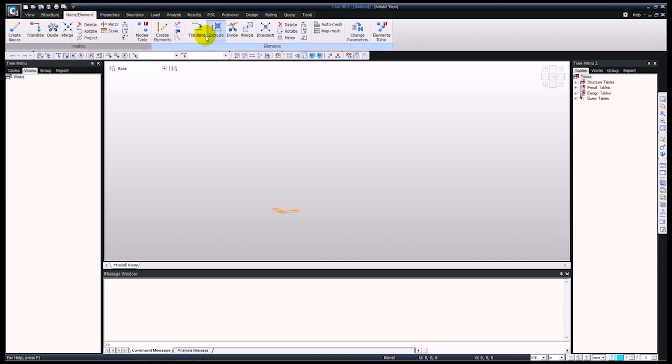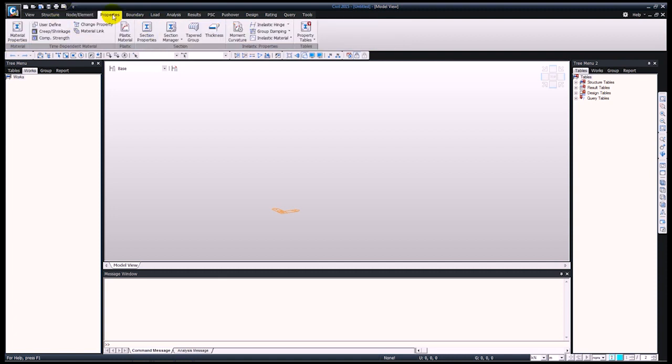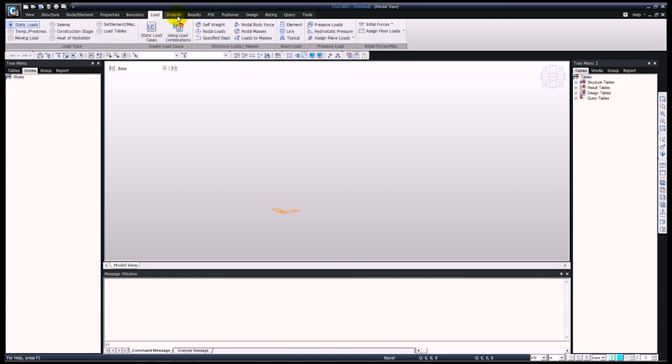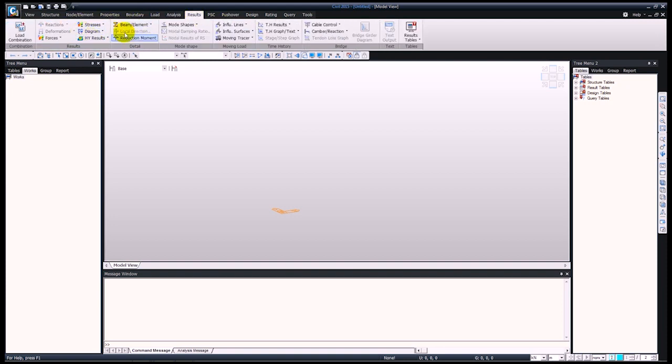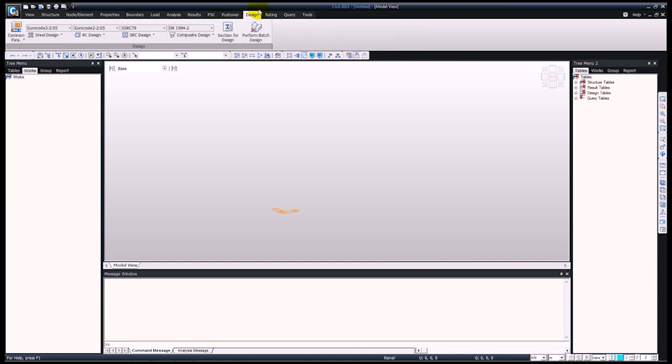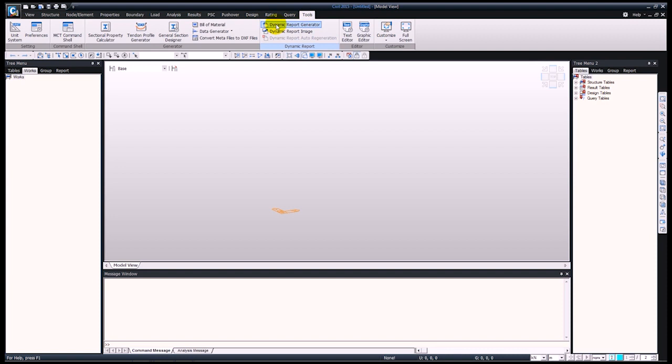In the nodes and elements tab we can define the geometry. Then we can assign different kinds of properties, account for the boundaries, then apply loadings, carry out different types of analyses, then extract the results, and finally we can do different types of designs and generate the report for this.